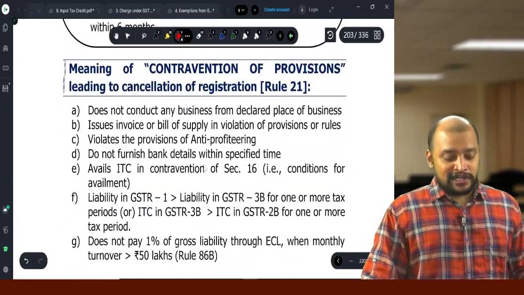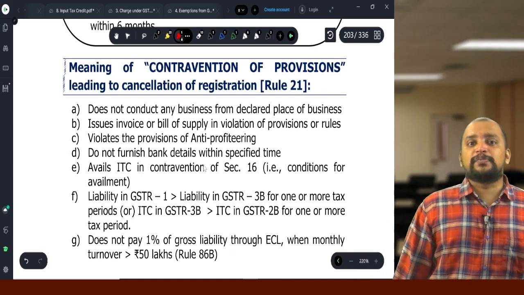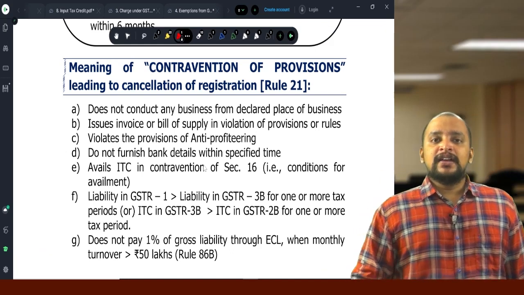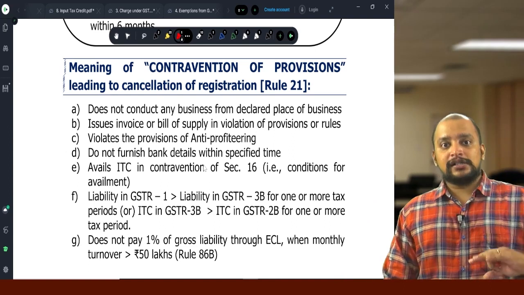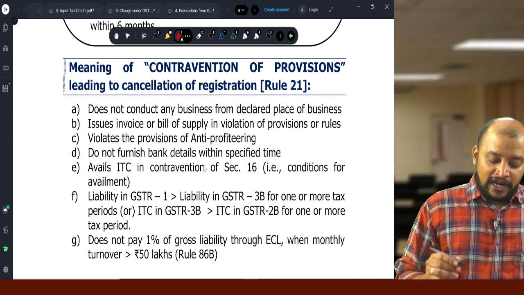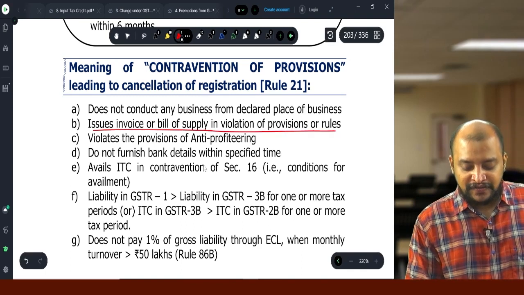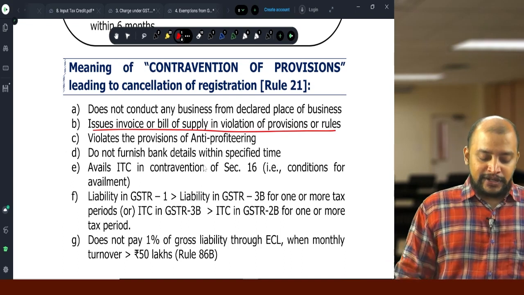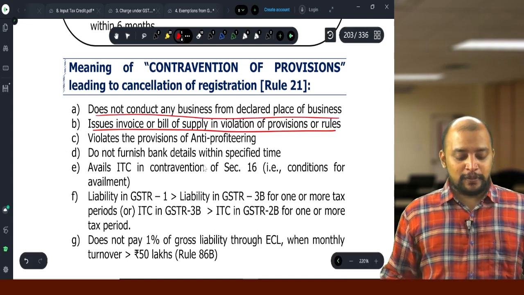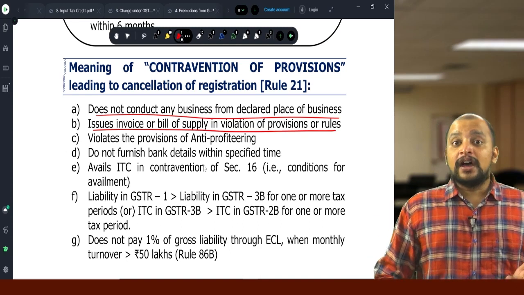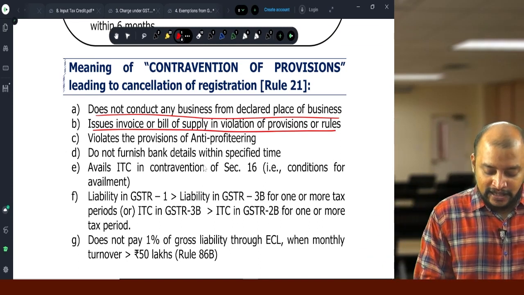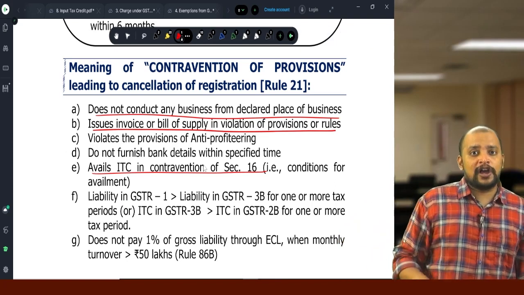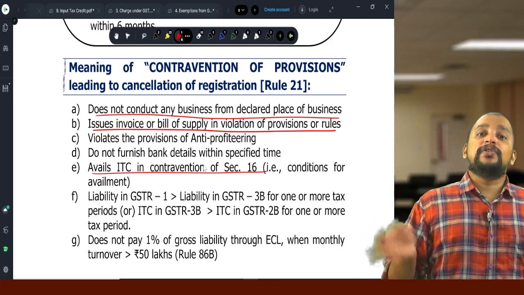Suppose you get a question like, what are the contravention of the provisions that lead to cancellation of registration? Then remember 3 wrongs. Wrong invoice: you are issuing an invoice or bill of supply in violation of provisions. Then wrong address: you are not doing business in the place where you have obtained registration. Or wrong ITC: availing ITC in contravention of section 16. Wrong address, wrong invoice, wrong ITC. 3 wrongs.